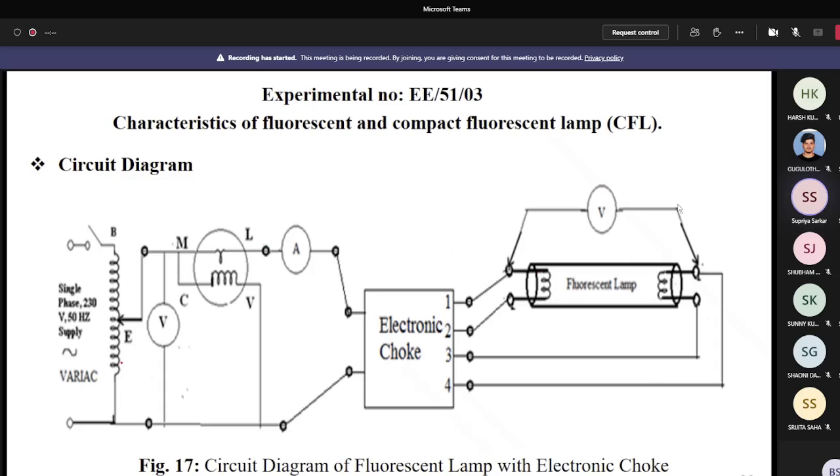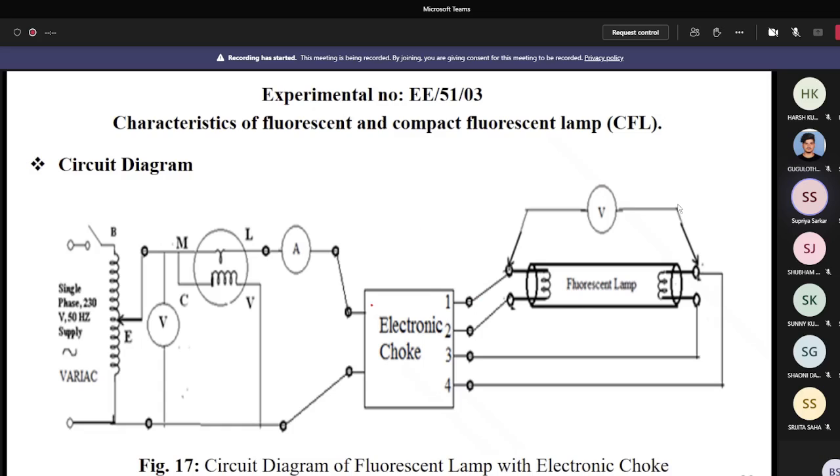Now, what you observe here that is different from the electromagnetic choke. Here the striking voltage is less than the striking voltage of electromagnetic choke. It is near about 120 volt. So previously you can start what I mentioned for the electromagnetic choke. When you increase the voltage at a particular voltage, the fluorescent lamp glows, and this voltage is the striking voltage. And here you cannot see the blinking, but in the previous case, you can see the blinking of the fluorescent lamp because the frequency is much higher than the previous case.